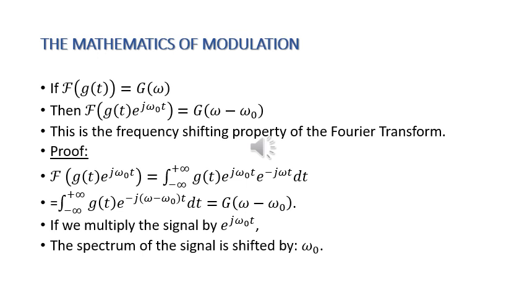Now let's prove this. If you see the proof, then the Fourier transform of the function g(t) e to the j omega 0 t is simply written as the integral going from minus to plus infinity of g(t) e to the j omega 0 t e to the minus j omega t dt. This translates to the integral from minus to plus infinity of g(t) e to the minus j (omega minus omega 0) t dt. And this gives you the spectrum G(omega minus omega 0). This means that if we multiply the signal by e to the j omega 0 t, the spectrum of the signal is shifted by an amount omega 0.